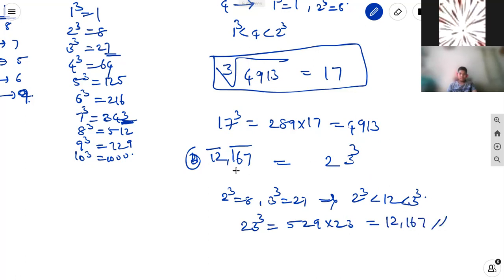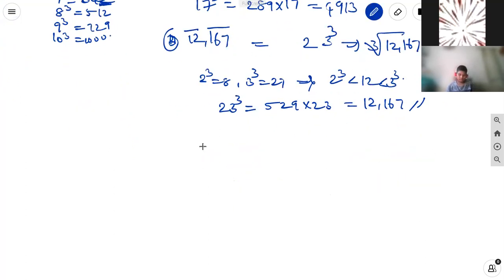Just multiply it, and it is clear. From this, we can say that the cube root of 12,167 is equal to 23, or 12,167 is equal to 23 cube.